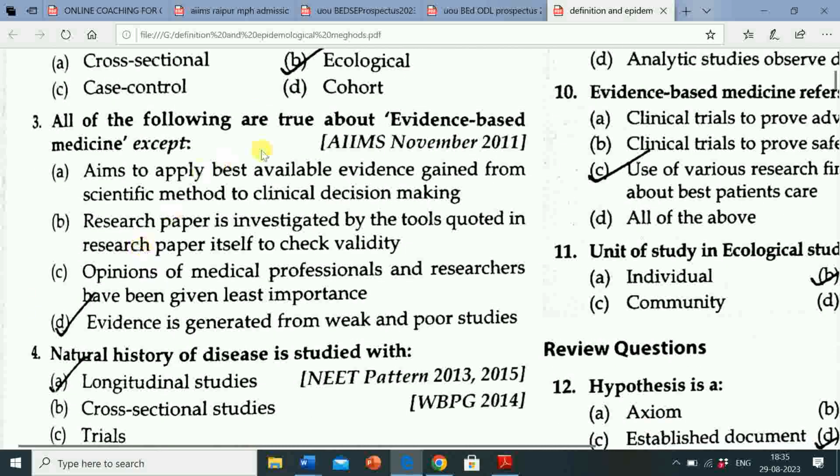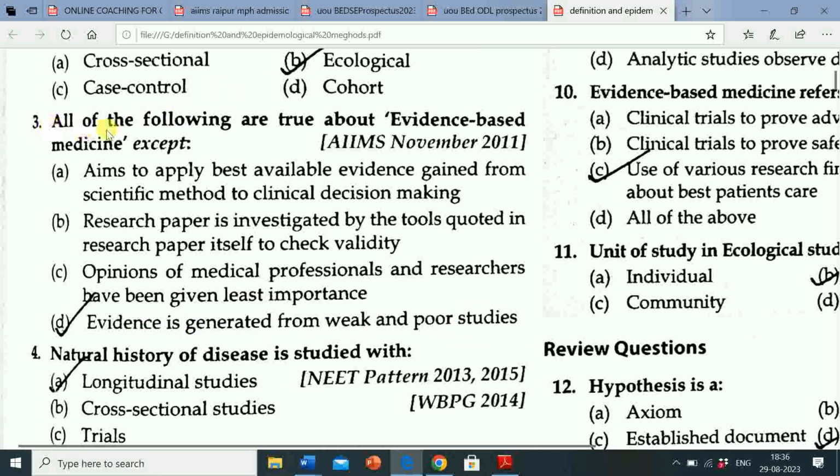Question third, all the following are true about evidence-based medicine except option A aims to apply best available evidence gained from scientific method to clinical decision making. Option B research paper is investigated by the tools quoted in research paper itself to check validity. Option C opinions of medical professionals and researchers have been given least importance. Option D evidence is generated from weak and poor studies. Correct answer is option D, that is evidence is generated from weak and poor studies.